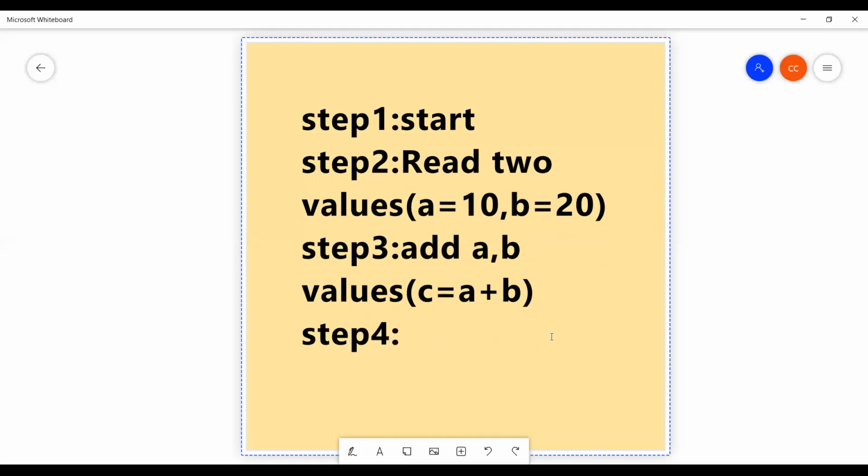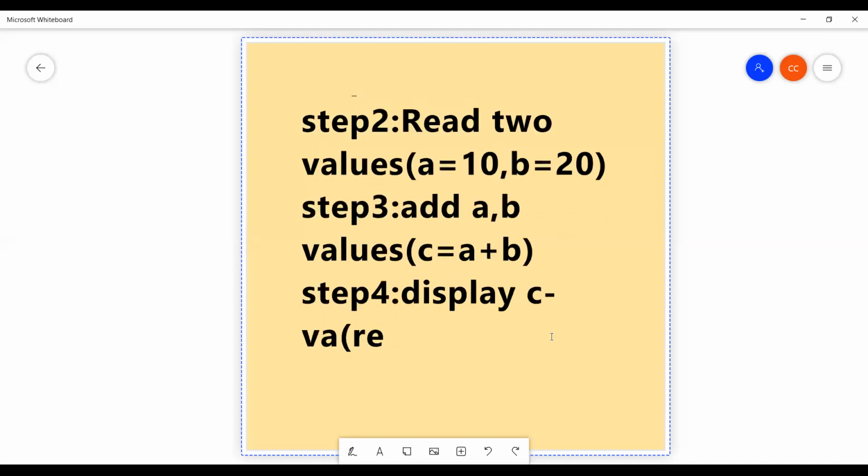So addition is over. After addition, we have to display the result. c contains the result. So just print c value. Can I write print c value or display c value? Yes. Display c value, or result.